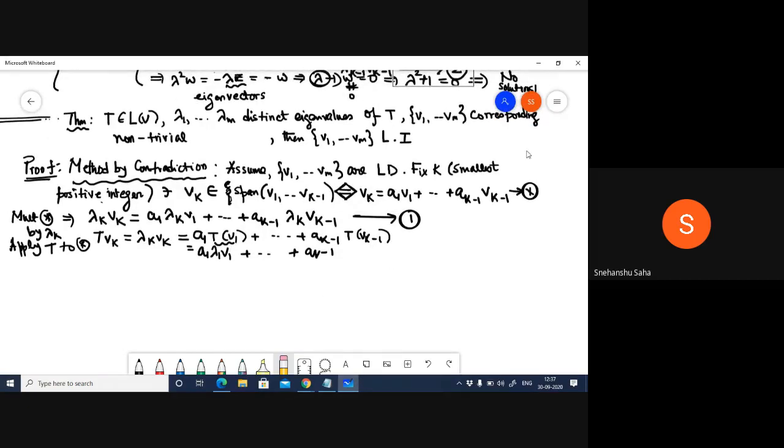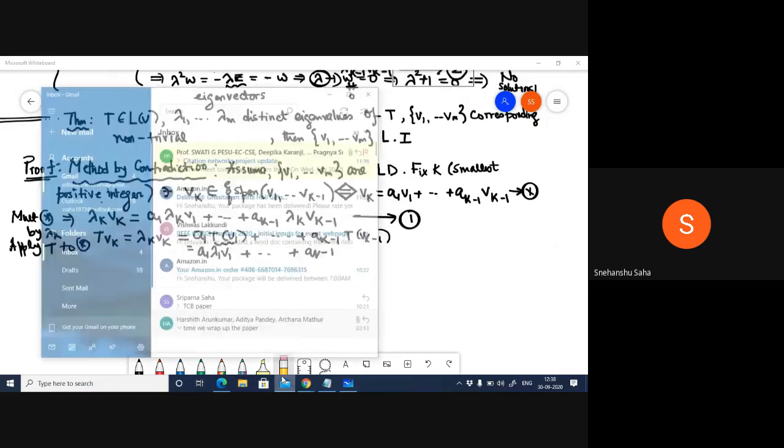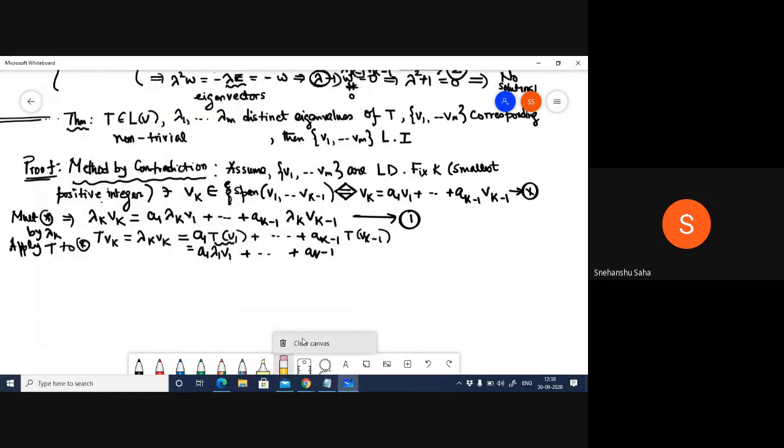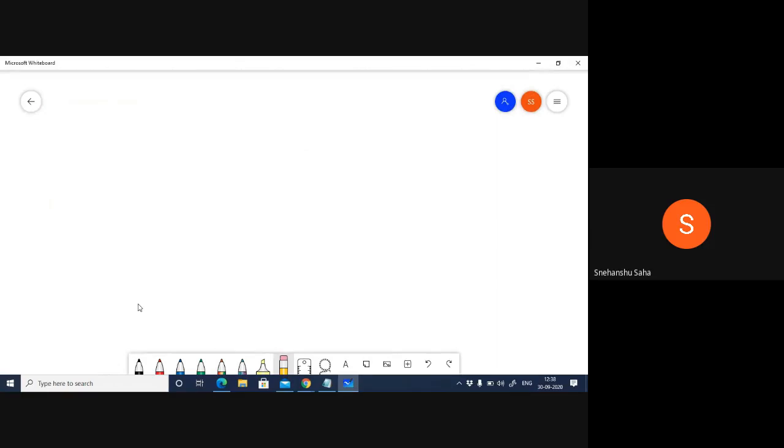Forget it. I'm just messing this up. So it's better that I clear it and rewrite equation 1. So I'm just copying equations 1 and 2.